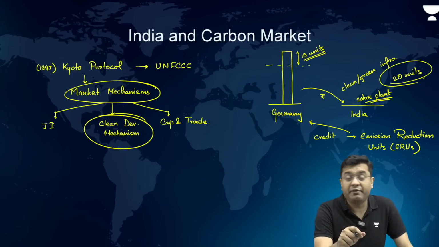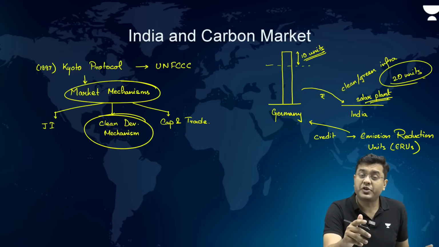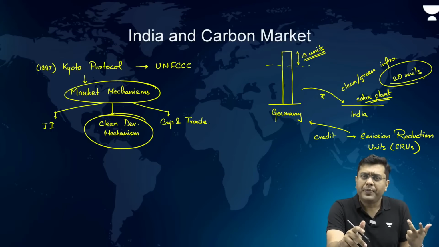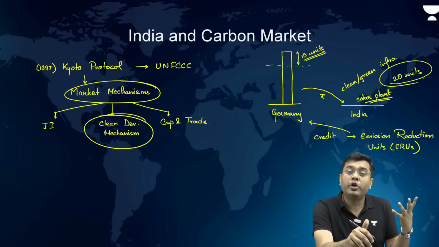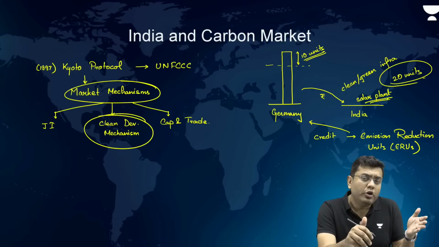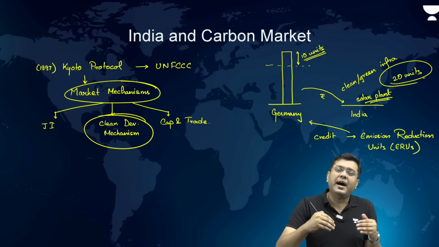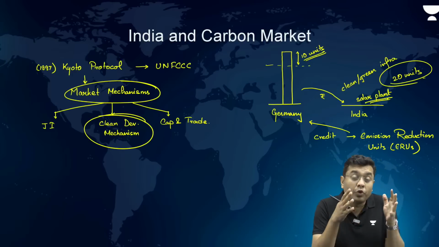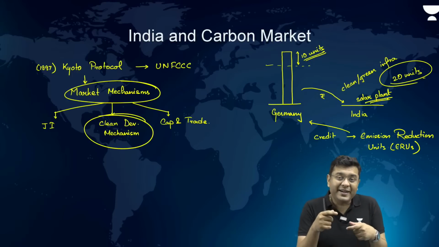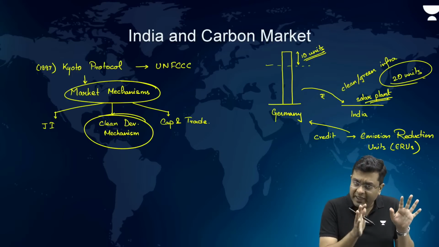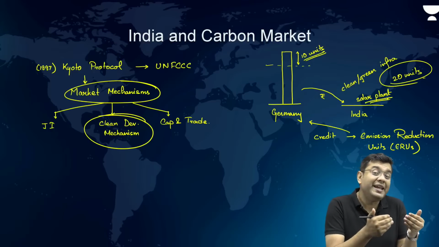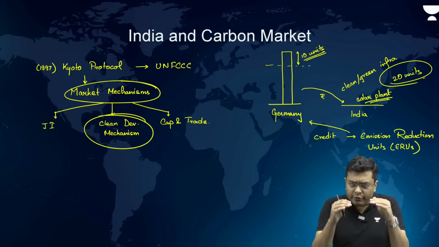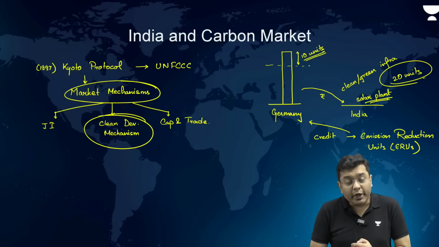India is stressing upon the development of infrastructure, and for development of infrastructure, you need iron, steel, aluminium, these sectors to produce more. Now, these sectors are emitting a lot of carbon dioxide. So, not only do we need to make this carbon market much more attractive and lucrative for these industries, so as to ensure that these industries get incentivized to reduce their emissions, they get incentivized to modernize their method of production, so that the overall emission levels are reduced.